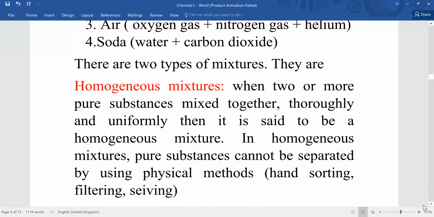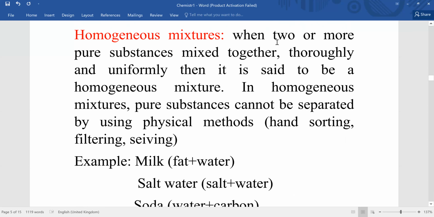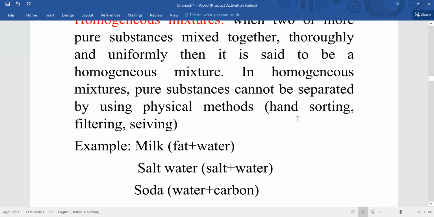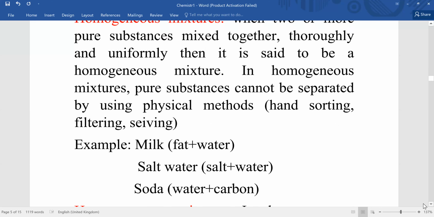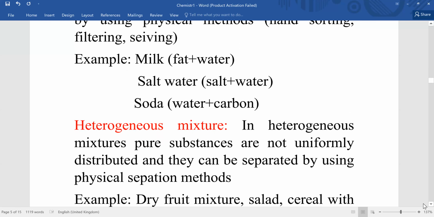Further, we have two types of mixtures: homogeneous and heterogeneous. When two or more pure substances are mixed together thoroughly and uniformly, it is said to be a homogeneous mixture. In a homogeneous mixture, once the pure substances are mixed, we can't separate them, and moreover we can't even see them with our eye. We can't separate them with physical means like hand sorting, filtering, sieving. Such methods we can't use.